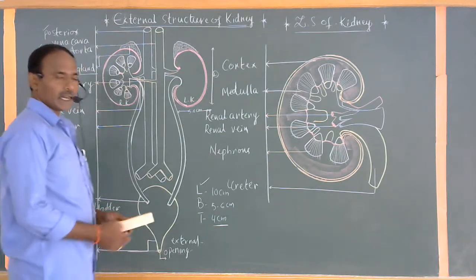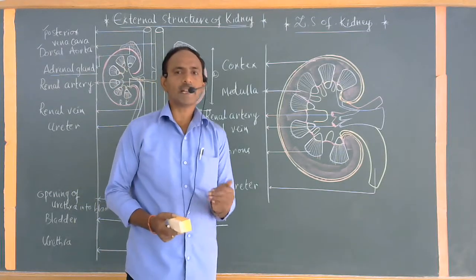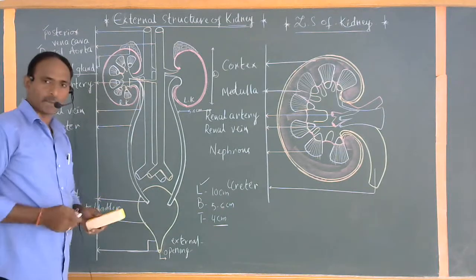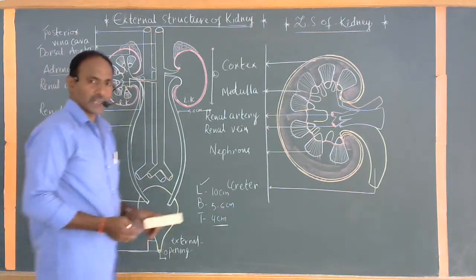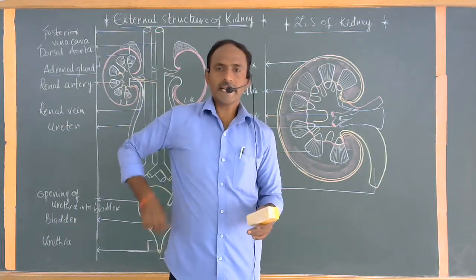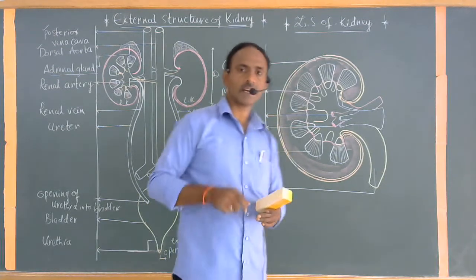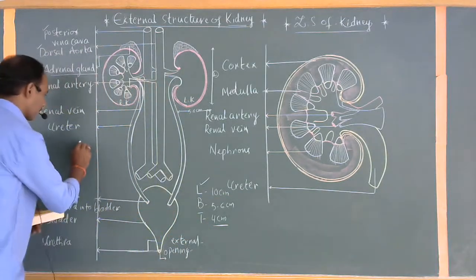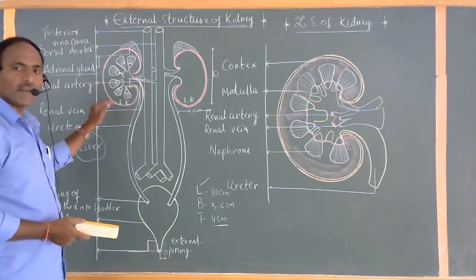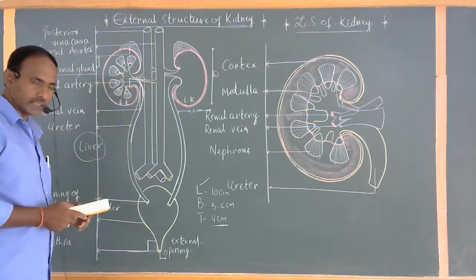So, comparing clearly, the right kidney is slightly lower than the left kidney. The internal structure clearly now, the right kidney is lower than the left kidney because there is a clear reason. If you are observing clearly, this is the right part. This is the right kidney. The right kidney is lower because the largest internal endocrine gland, commonly called the liver, is above it on the right side. That's why it is slightly lower than the left kidney. Clear? Okay.